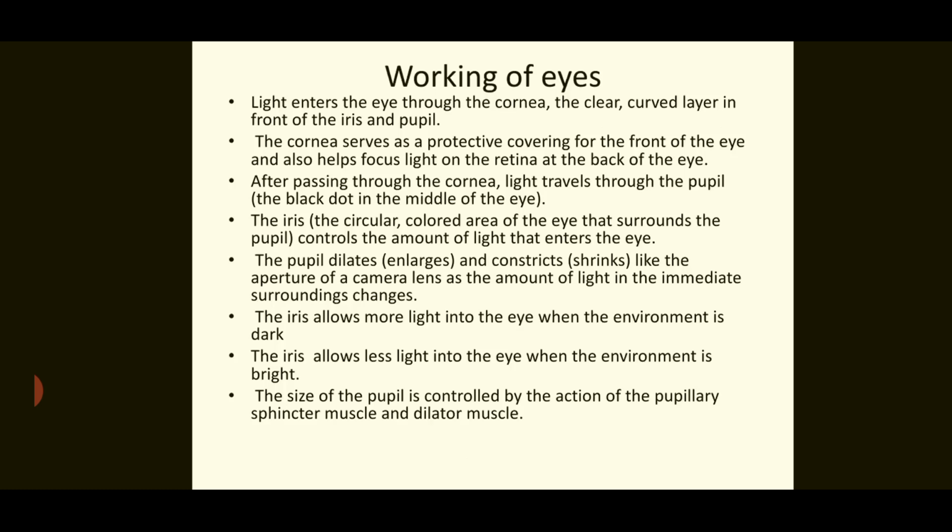The iris controls the amount of light that enters the eye. The pupil dilates and constricts like the aperture of a camera lens as the amount of light in the immediate surroundings changes. The iris allows more light into the eye when the environment is dark, and less light when the environment is bright. The size of the pupil is controlled by the action of pupillary sphincter muscles and dilator muscles.